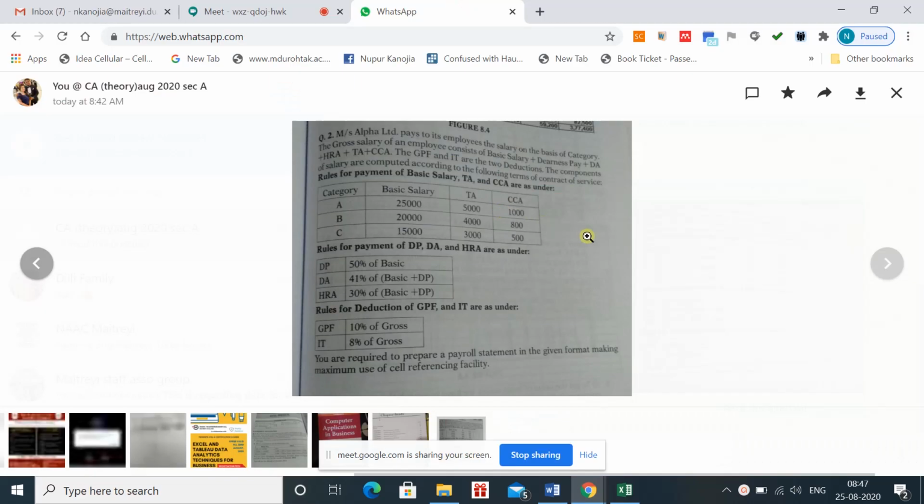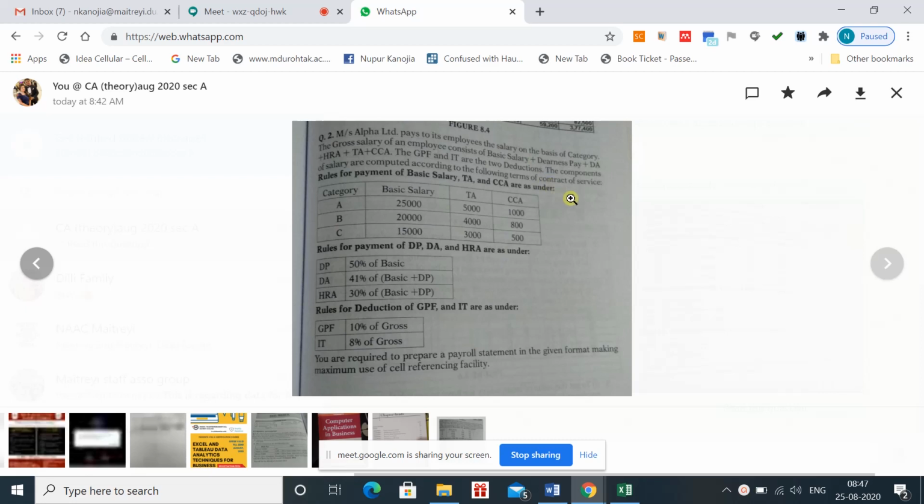Okay, this is question number 2 from H.N. Tiwari, which we are going to discuss. In this question, you can see that they are asking you to prepare a salary, the salary which you will pay to the employee, and they have given different components to you.